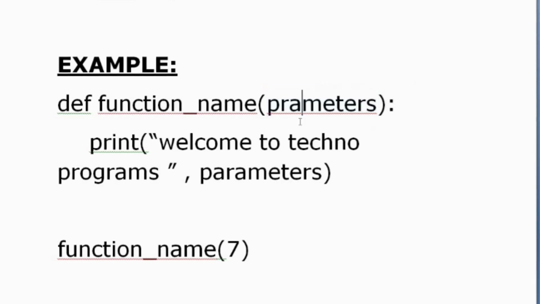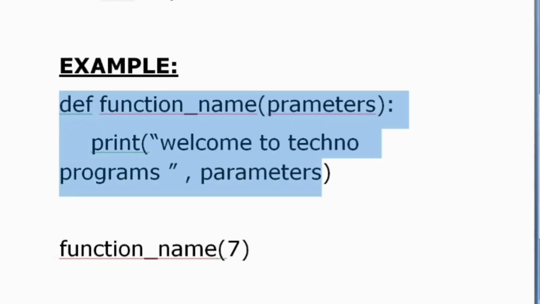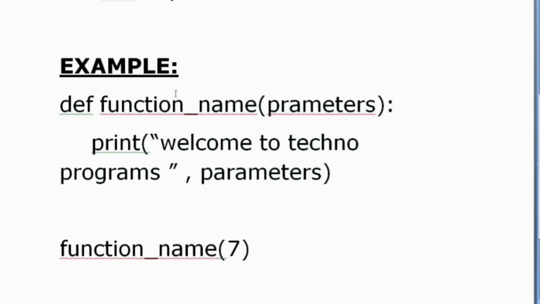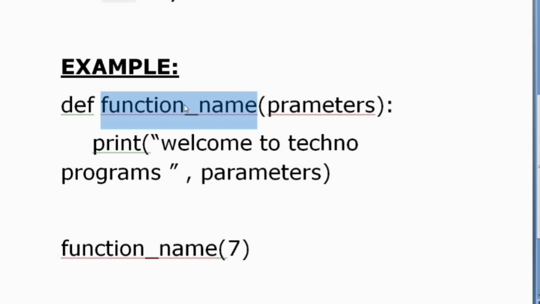Inside these round brackets, you can specify any parameters. It is not necessary, but if you want to specify any parameters, you can, and these parameters can be used inside the function. The value of the parameters is given from outside the function. I have printed here "welcome to Techno Programs", and the parameter value also. Now if I need to use this function inside the program, then I need to call the function. Using the function name, you can call the function, and since functions have unique names, you can call every function by its name.